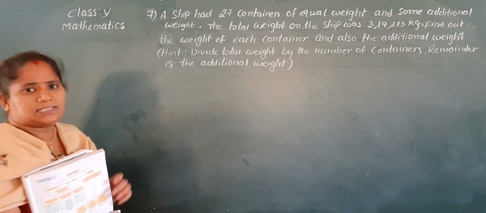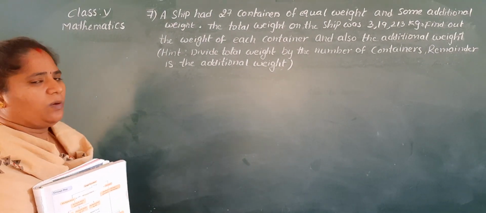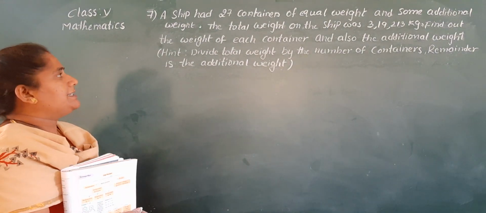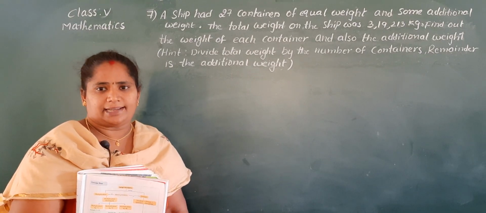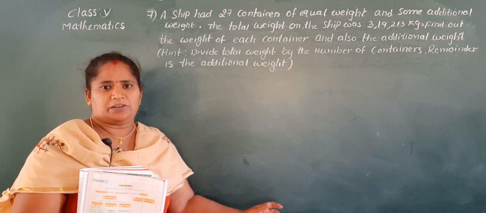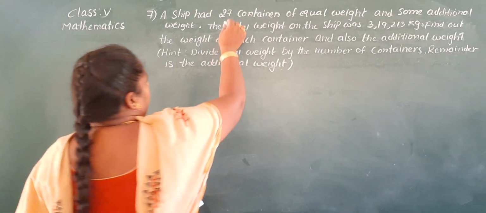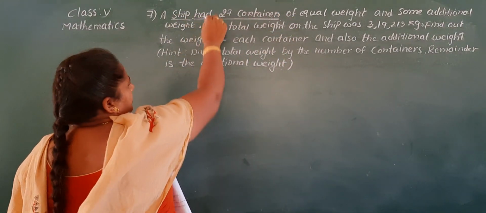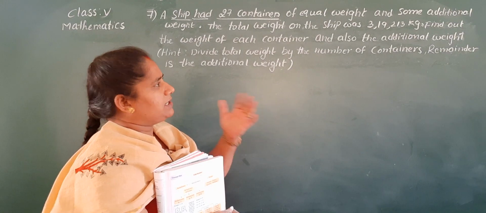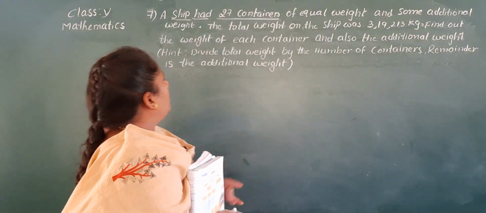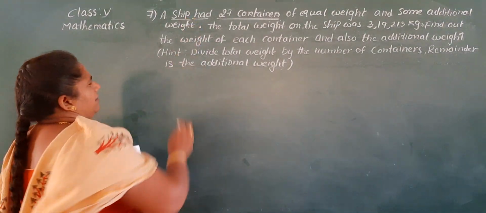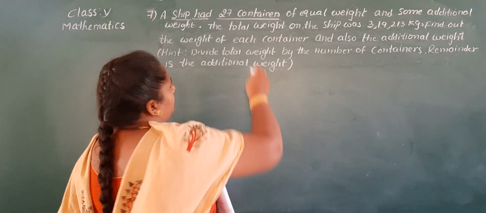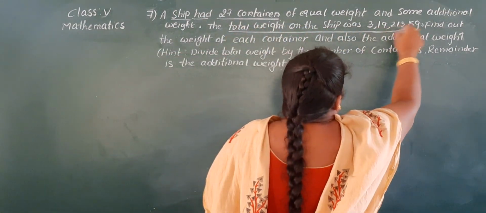Note down this question, children. So what is given in the problem? A ship had 27 containers. How many containers did a ship have? 27. So we have to underline this. A ship had 27 containers of equal weight and some additional weight. So what was given?